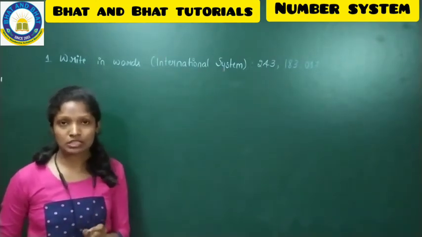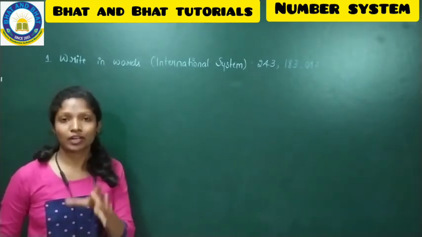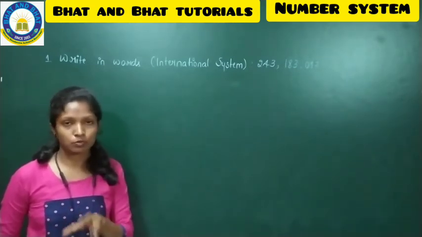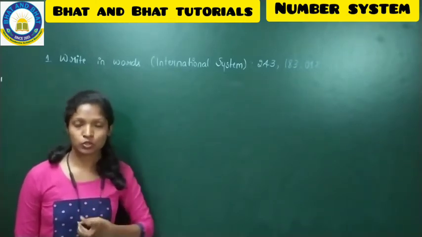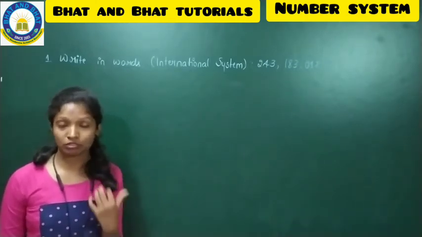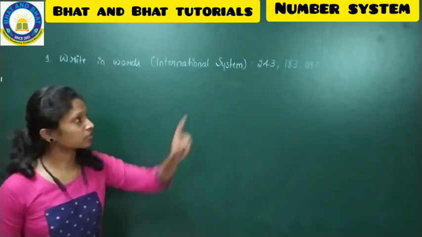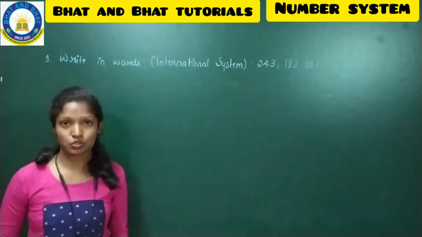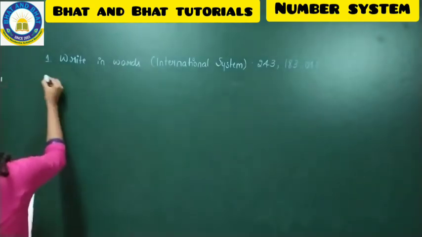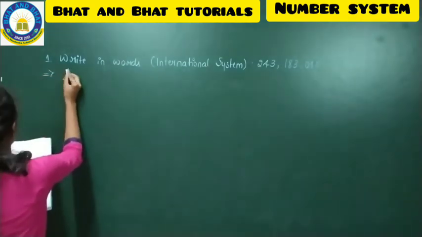In the international system we have a different method. Right now we are following the Indian system. Usually in India we follow the Indian system, so in the Indian system the unit digit will be there, then tens, hundreds, thousands, ten thousands. But when they give the numbers like this and ask you to write it in the international system, you have to write it like this.